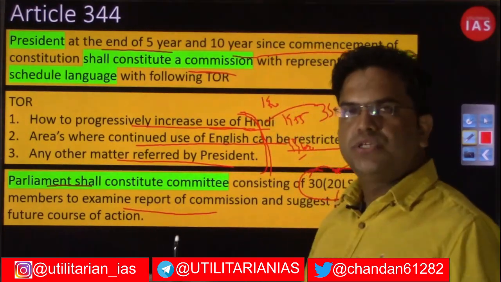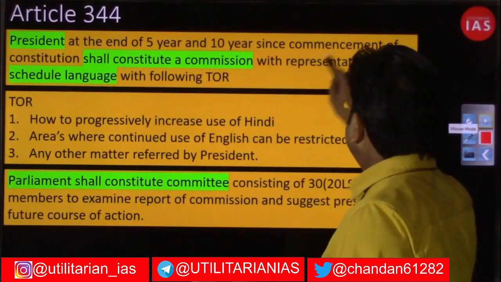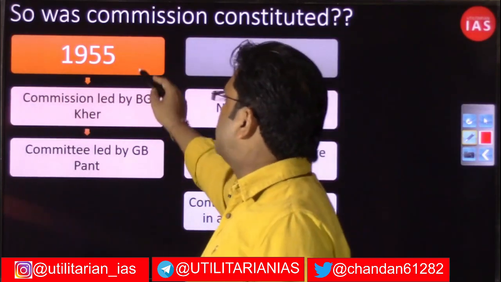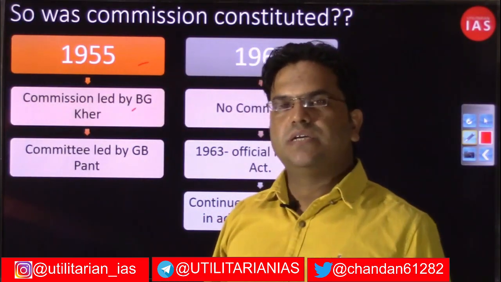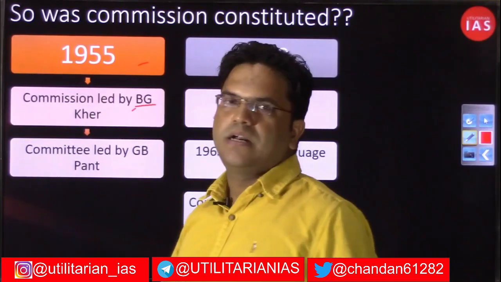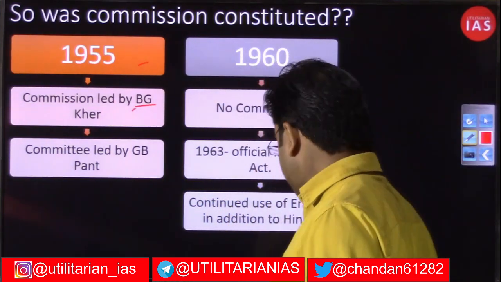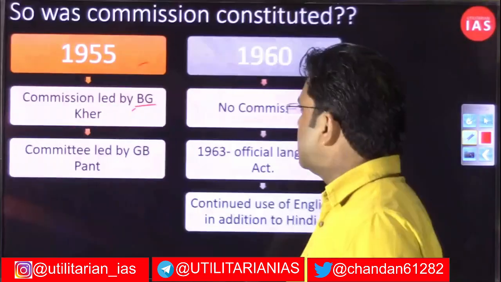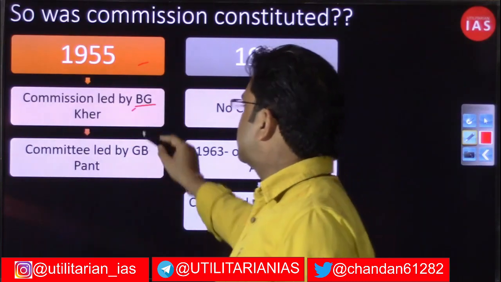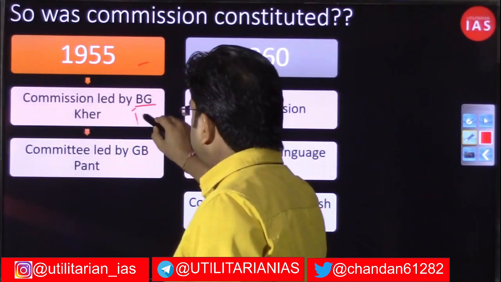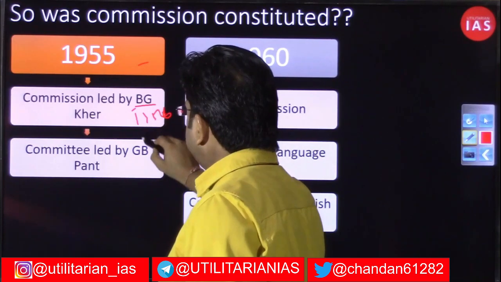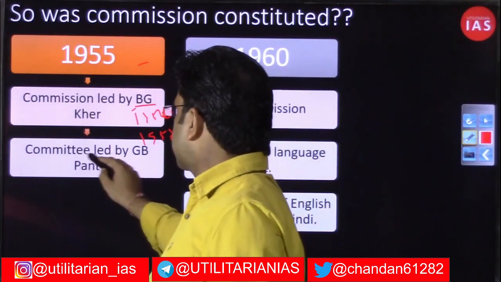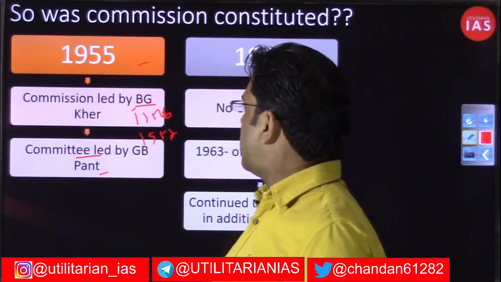So was that commission actually constituted or not? In 1955 you will notice that, as committed, the commission was constituted by the president, led by B.G. Kher, and the committee that we talked about in the 3rd provision of Article 344, right? That committee was also instituted to look into the report that was prepared in 1956. This committee had been instituted by the president, and in 1957 this committee submitted its report, and this committee, led by G.B. Pant, inquired into the report.